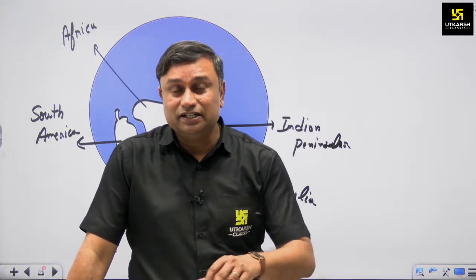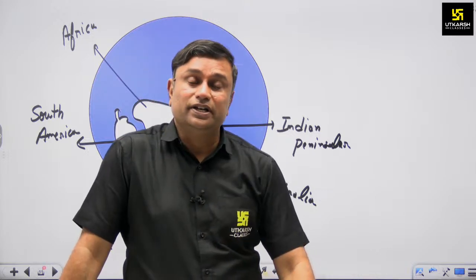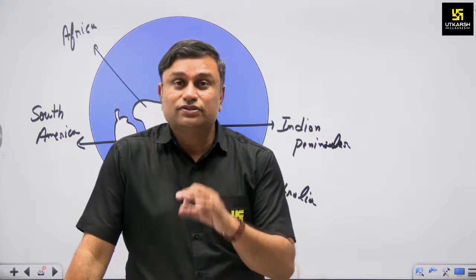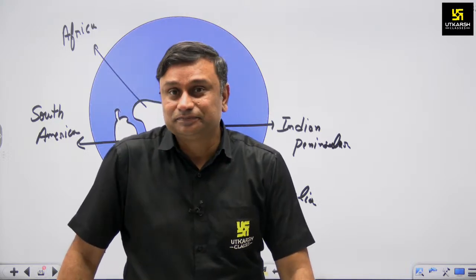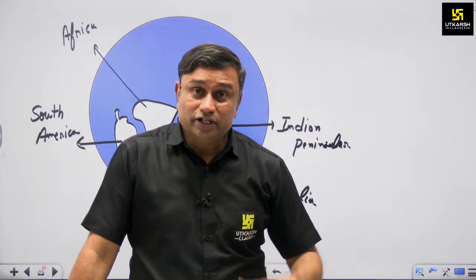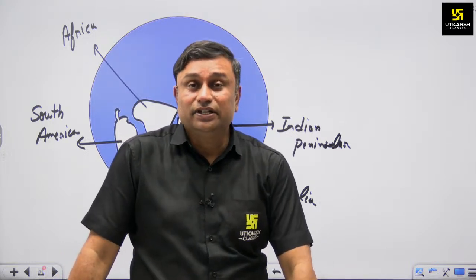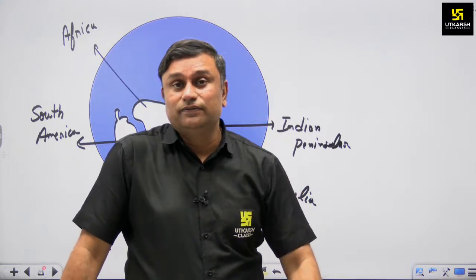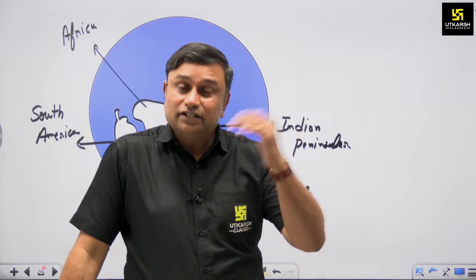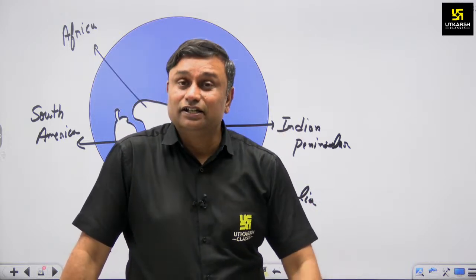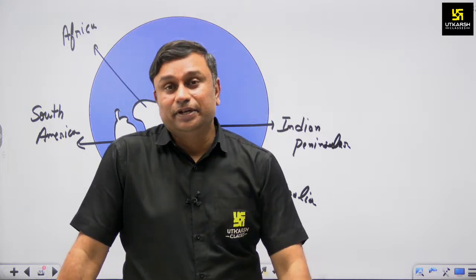Meaning in Rajasthan, or in a broader way in the Indian Peninsula, we find the oldest rock system of our earth. Just think about how important this is. The oldest rock system means the rocks formed in the initial phase of earth formation, found not only in Rajasthan but also in the Indian Peninsular region.